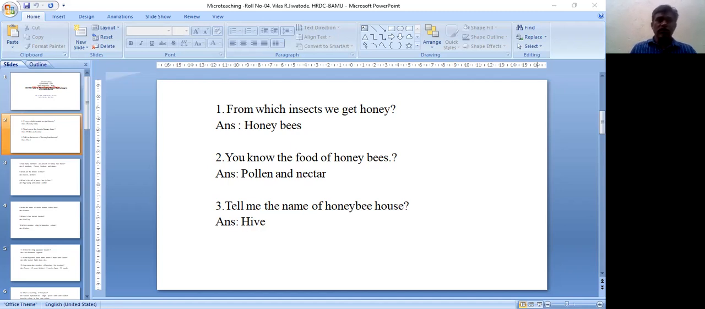Next question is, write the name of the sterile female in the beehive. We know in the colony there are two females. One is the queen and one is the worker. The queen bee lays eggs, which means the queen bee is a fertile female. Now the remaining is the worker. That's why the answer is worker. Worker is the sterile female in the beehive.